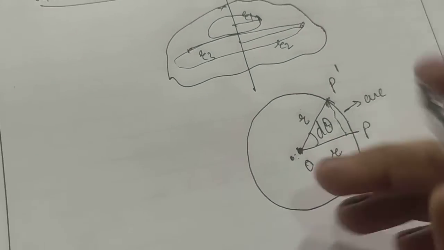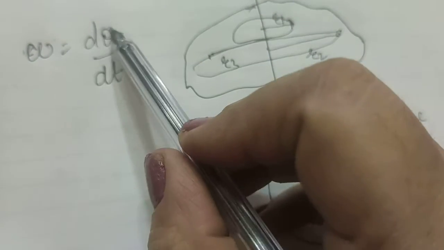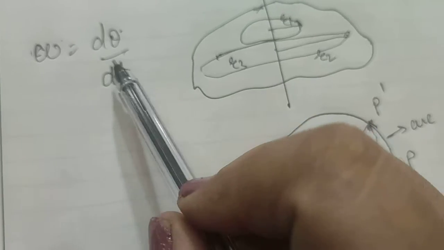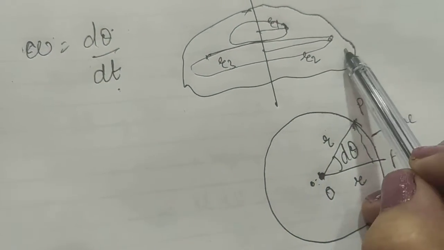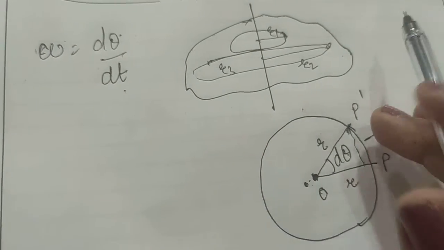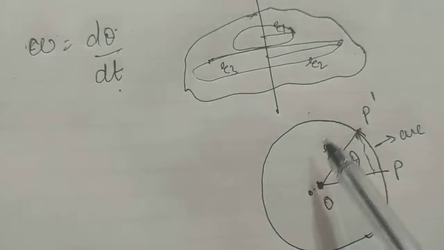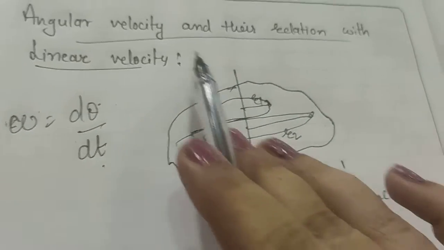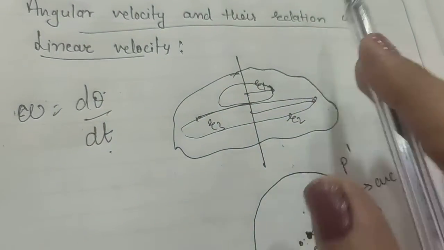So in that case we can say that angular velocity omega is given by angular displacement per unit time, which is d theta by dt, and it is measured in radian per second. And we also know that angular velocity for each particle in case of a rotational motion is the same, as the angle traversed by each particle is the same, as we have already discussed, right? Now let us find out the relation between the linear velocity and angular velocity.